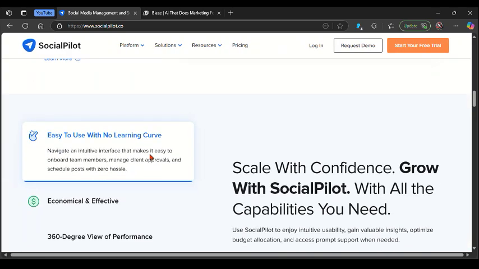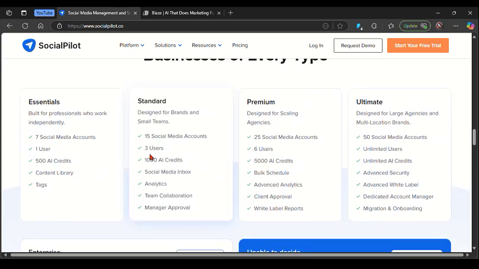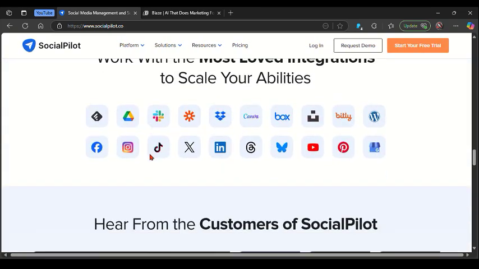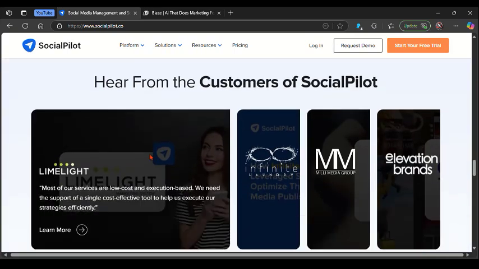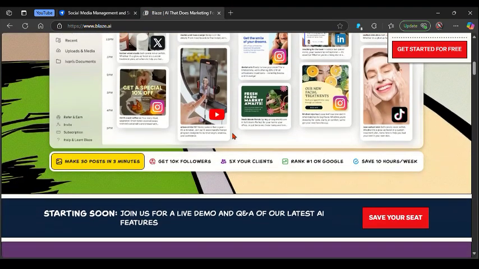And on the other side, you can simply opt in for Blaze AI if you're after AI-enhanced automation, creative content workflows, and an intuitive setup designed to help small teams and creators scale quickly without the complexity.